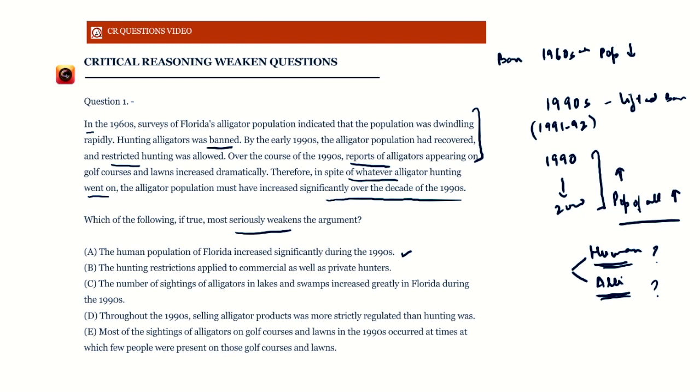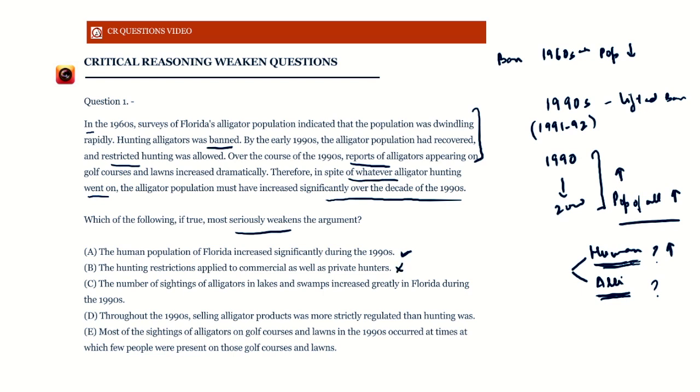So the number of sightings could have been increased by either one of the two, either the increase in the human population or the increase in the number of alligators. So then my conclusion weakens. If actually the human population is the one that has increased a whole lot, then the number of alligators may not have increased. It does create a doubt in my mind. It does weaken my conclusion. So that is why option A certainly makes sense. Let's look at B: the hunting restrictions apply to commercial as well as private hunters. This is irrelevant, of course.